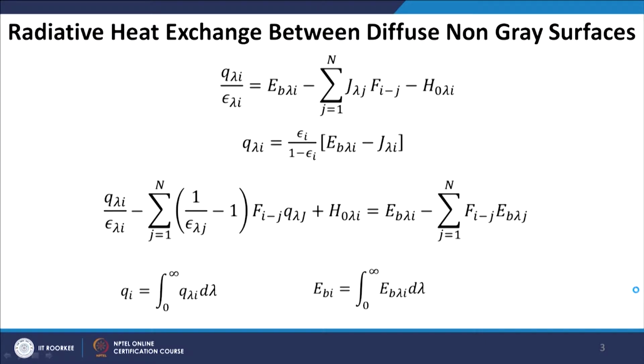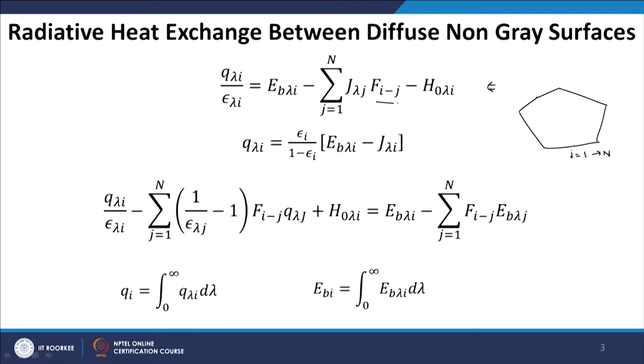The first equation gives you the spectral heat flux, that means the heat flux at a given wavelength divided by the spectral emittance, again at a given wavelength, is equal to the spectral emissive power minus the summation over all n surfaces in the enclosure. We are basically talking about an enclosure divided into n surfaces. So we have j equal to 1 to n, total n surfaces, and then we sum over all the surfaces the spectral radiosity J_lambda,j of each surface, and the view factor.